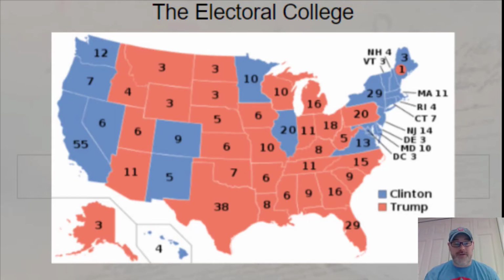Of course, all these numbers could change. This is the year 2020, so there's going to be a census where they count the population. Once we do that, it could change the number of members of the House of Representatives that each state gets. So these numbers could change. Winning a big state like California, you get 55 electoral votes. But winning states like Wyoming and North Dakota, you only get 3 votes for those, because they have 2 members of the Senate and 1 member of the House because their population is so small. So again, that's how a president wins the election, by winning the Electoral College and these electoral votes.